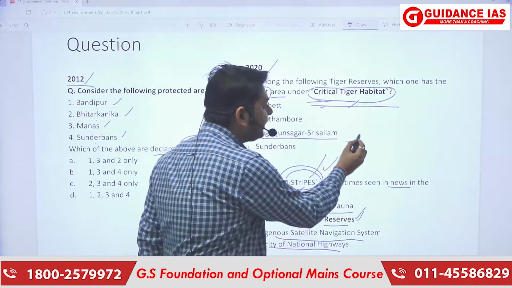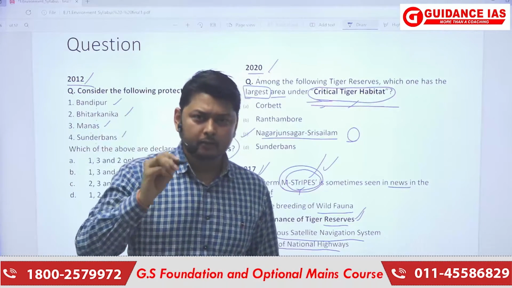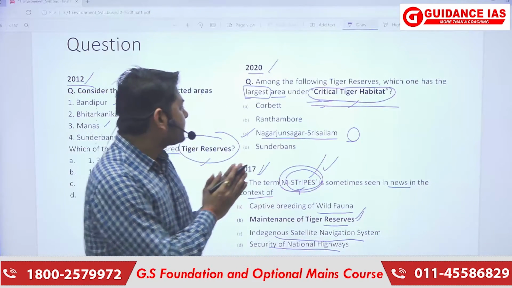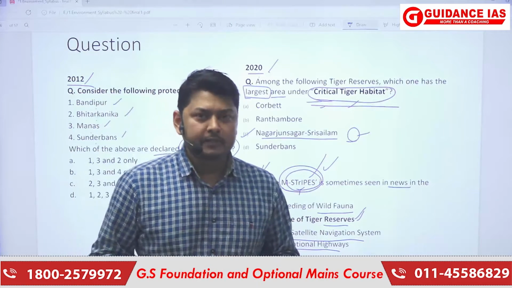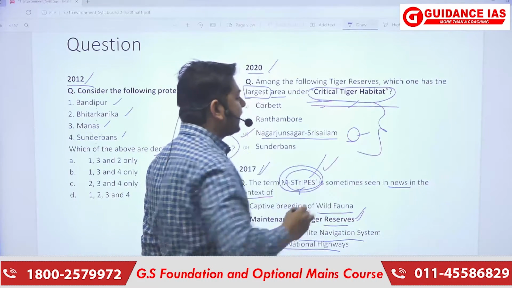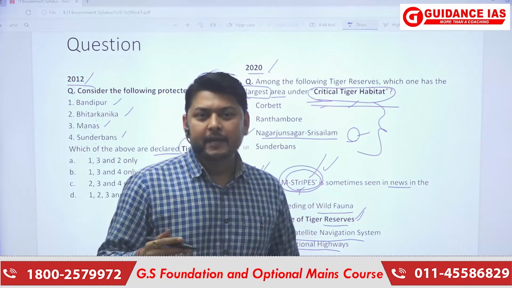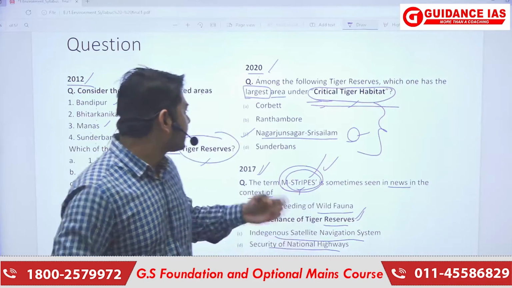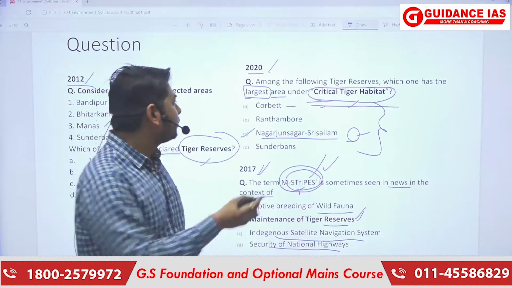So we need to go further. UPSC is asking very minute questions, questions which contain very minute details. To answer this question, we can have two or three approaches. First, we need to know in how many districts the tiger reserves are spread. By this approach, we can see that Corbett is spread in 2 to 3 districts.